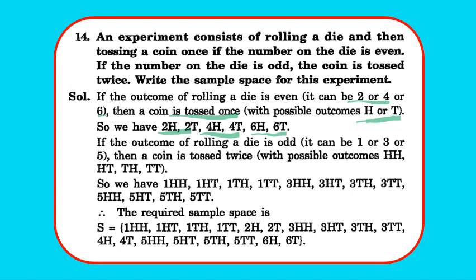Now second case is if the outcome is odd, that is 1, 3 or 5, then the coin is tossed twice. So the possible outcomes on throwing the coin twice are HH, HT, TH and TT. So on the odd throw we have 1HH, 1HT, 1TH, 1TT, 3HH, 3HT, 3TH, 3TT, and 5HH, 5HT, 5TH, 5TT. So the required sample space will be S equals 1HH, 1HT, 1TH, 1TT, 2H, 2T, 3HH, 3HT, 3TH, 3TT, 4H, 4T, 5HH, 5HT, 5TH, 5TT, 6H and 6T. Clear? So pause and note down the solution.